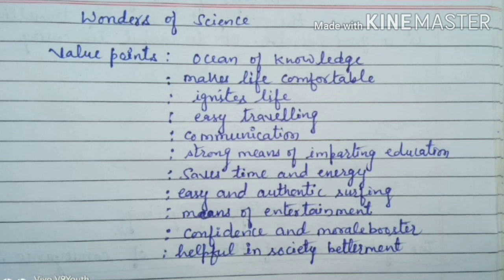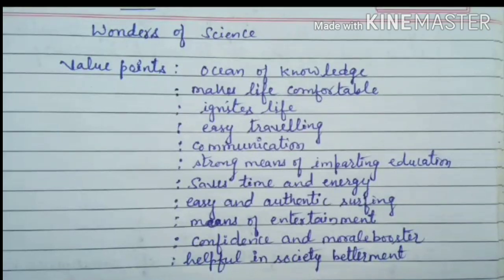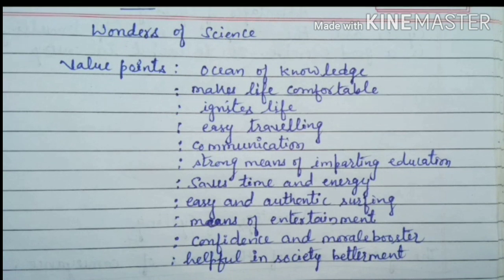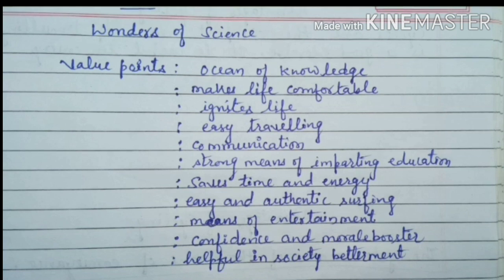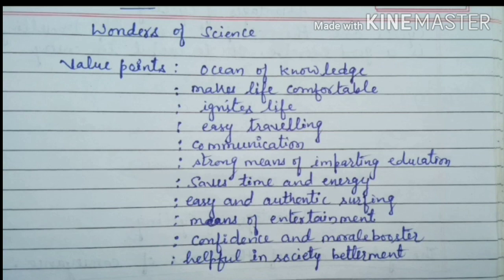Helpful in society betterment. With the help of science, we can develop our society and make it better. So these were the value points that must be kept in mind when we want to write something. Ideas must be there, and after thinking, ideas will come automatically, and we can give the shape of those ideas to sentences. We can transform those ideas into sentences easily.